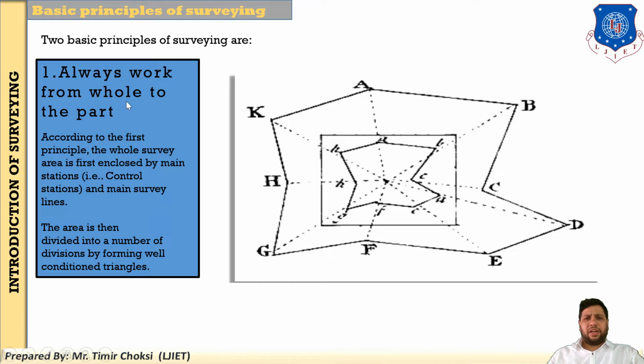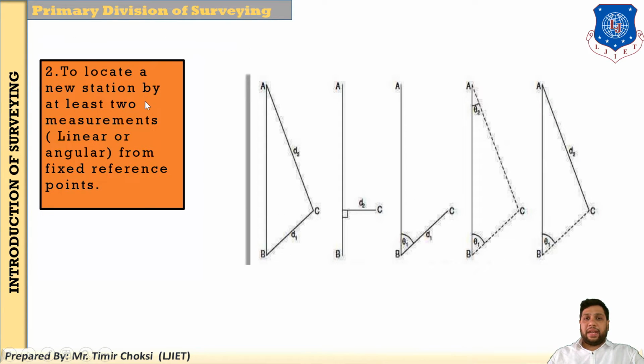So student, this is just the basic funda. This question does not usually arise in GTU, but this is the basic. And the second principle is to locate a new station. Here you locate the station C, which is a new station, by at least two measurements, linear and angular, from fixed reference points. I have given one example: you find the station C, and A and B are the reference points.